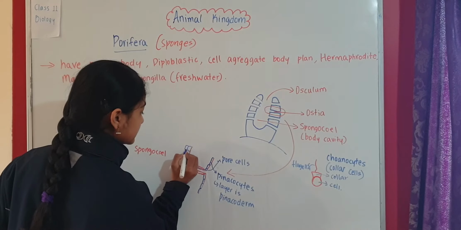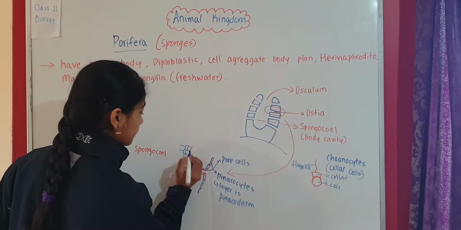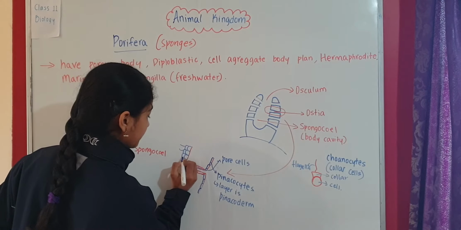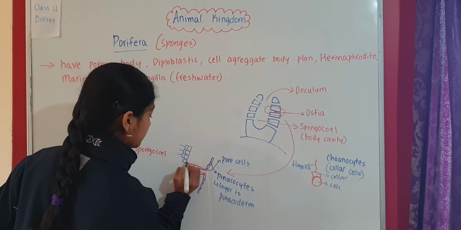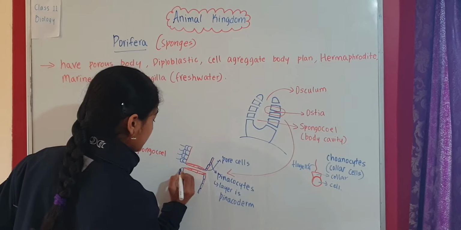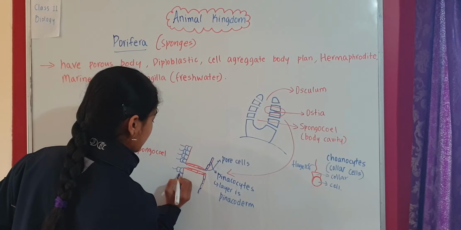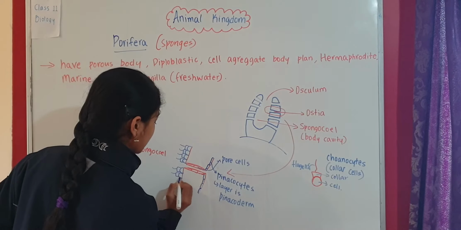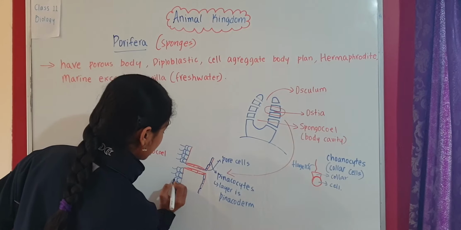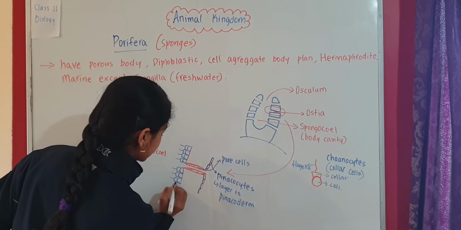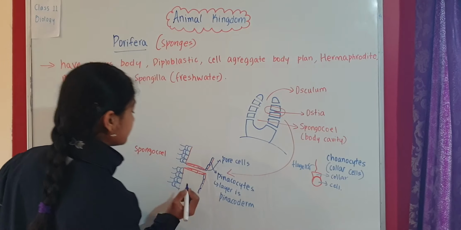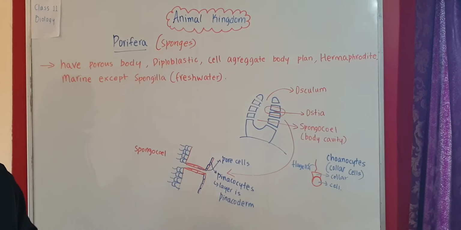So here we have the choanocytes. They somewhat look like this.